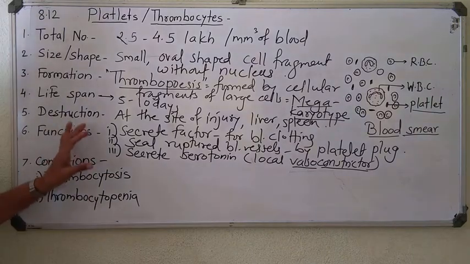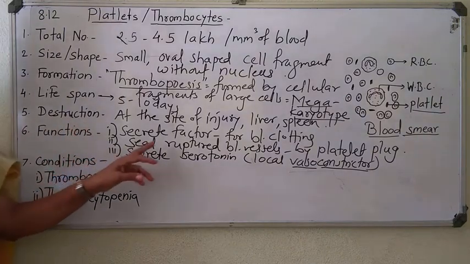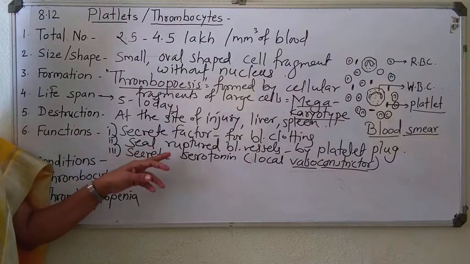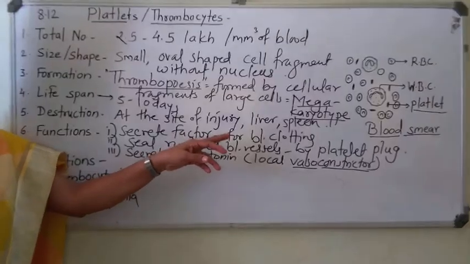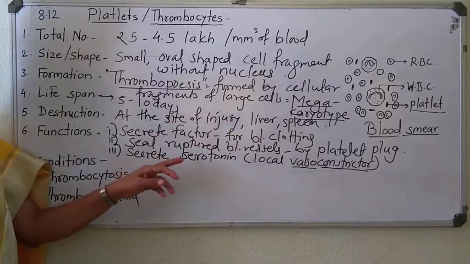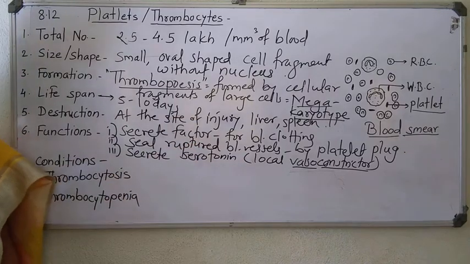So overall 3 functions are there. They secrete factors for blood clotting, seal ruptured blood vessels by forming platelet plug, and secrete serotonin, that is local vasoconstrictor.